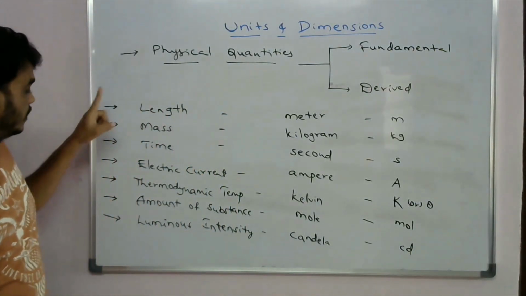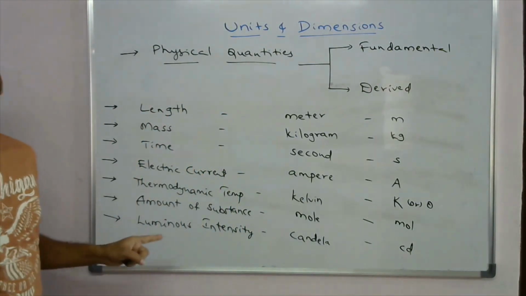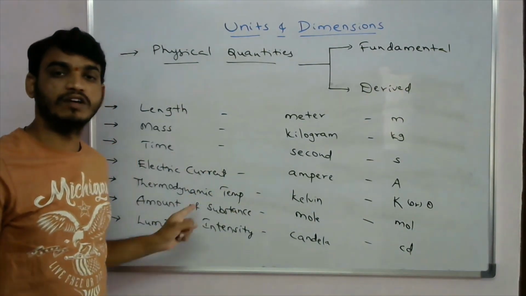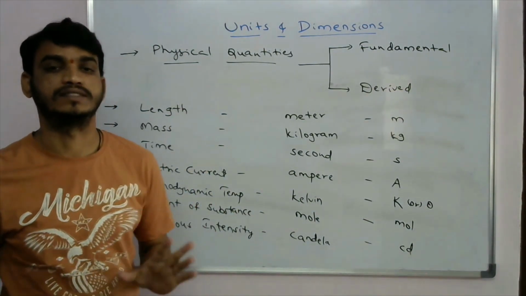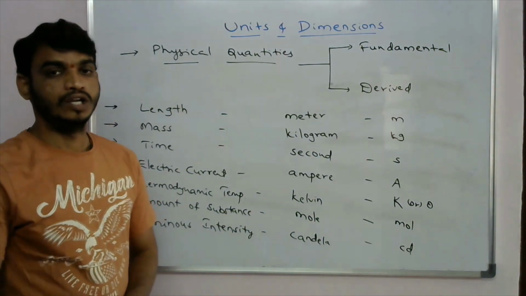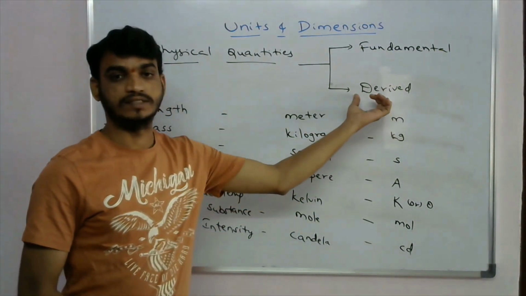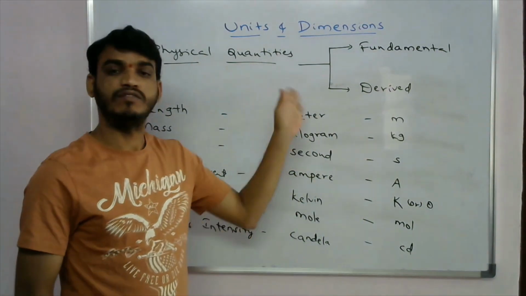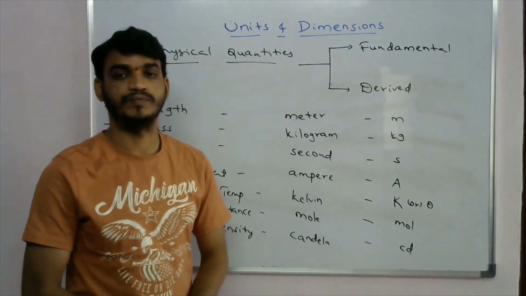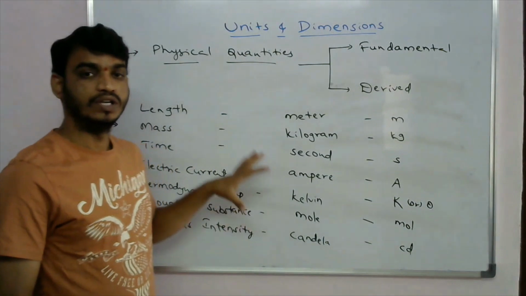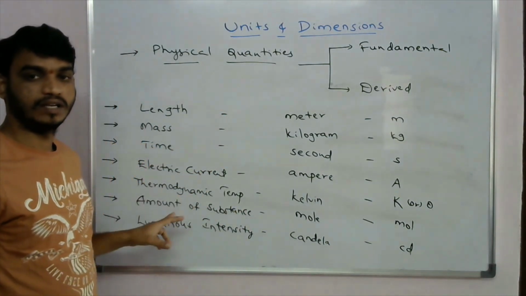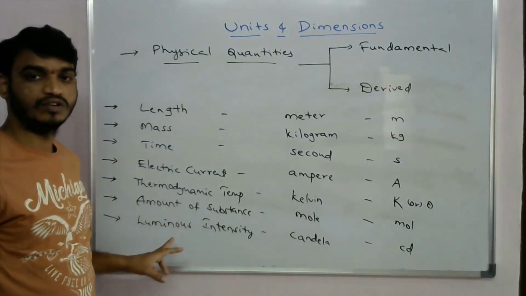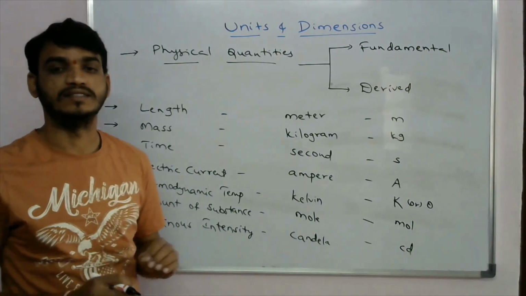So these are the seven fundamental physical quantities. The remaining derived quantities are derived by using these seven fundamental quantities. These are length, mass, time, electric current, thermodynamic temperature, amount of substance, and luminous intensity.